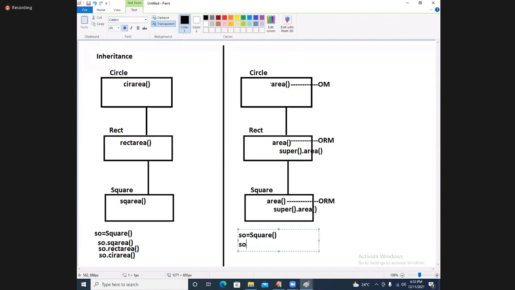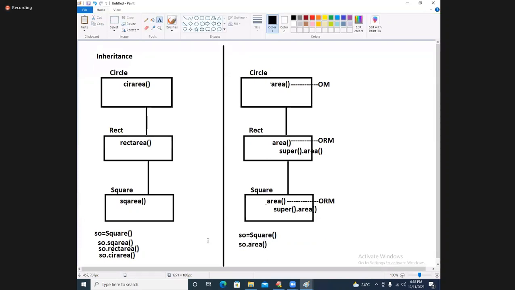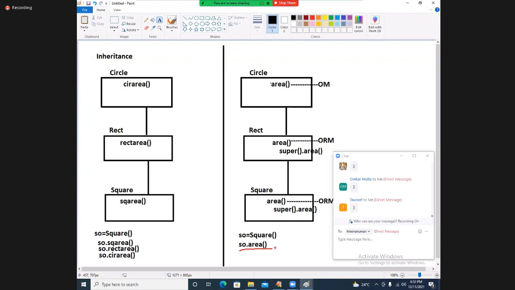Now here you tell me, SO is equal to square. Dear students, carefully observe area. What is happening? When you go for this SO dot area, it will go to this place and it is executed. That means in the main memory some memory space is allocated, and in that memory space it is executed. I got the square area as the answer. And you are calling super dot area, so the PVM control goes to this place.